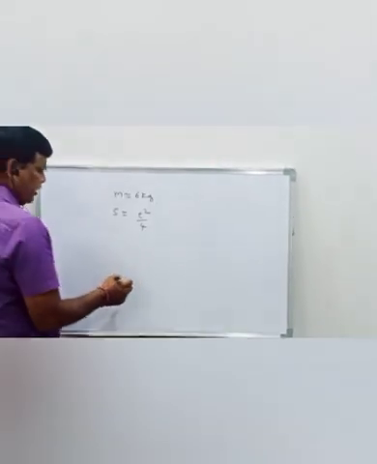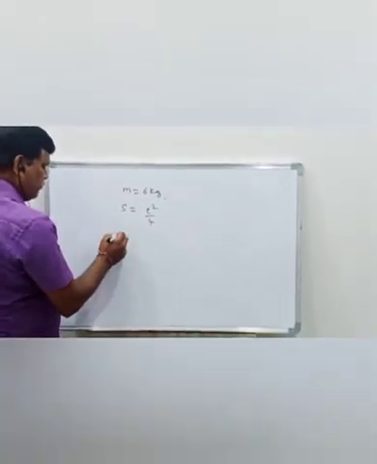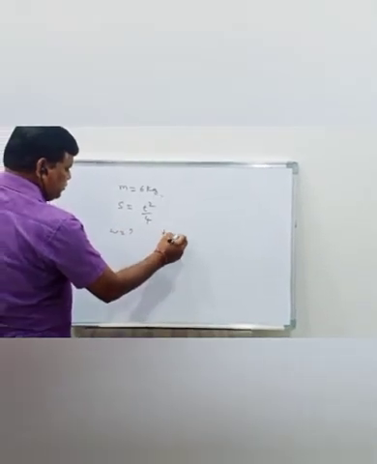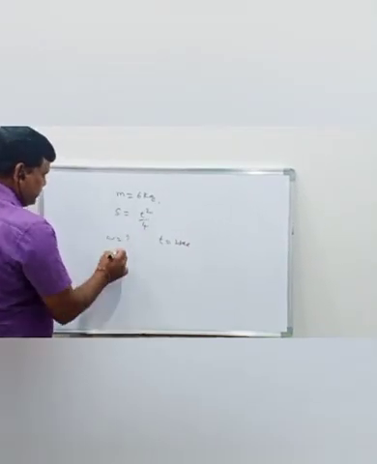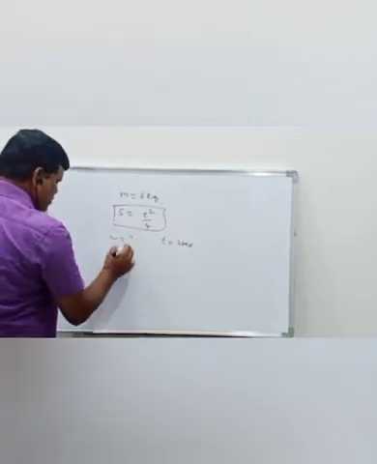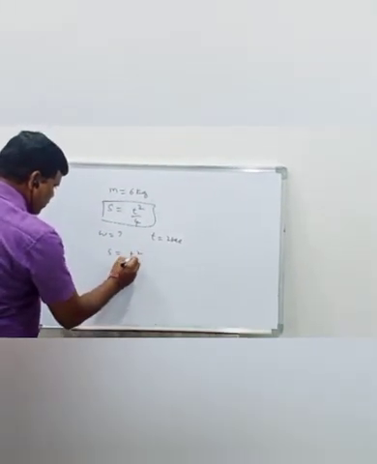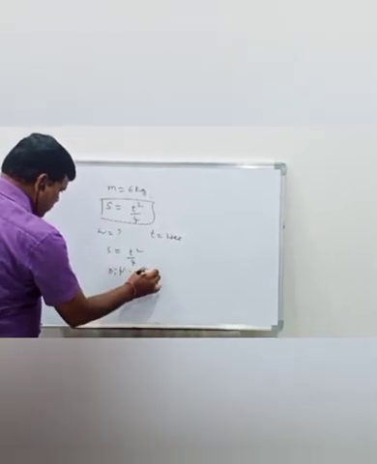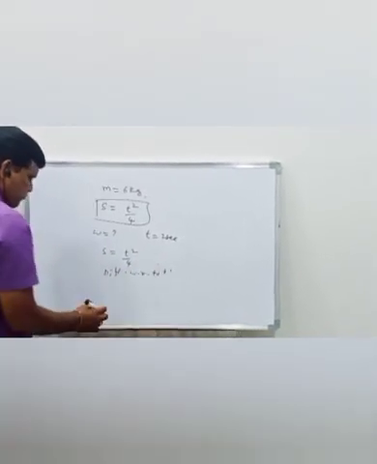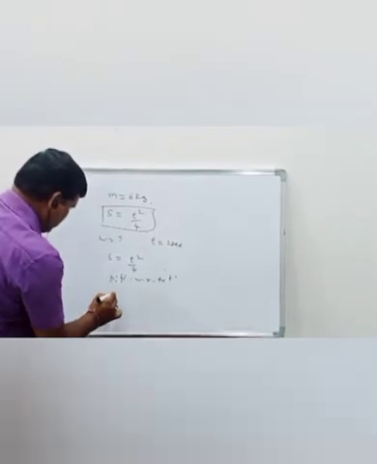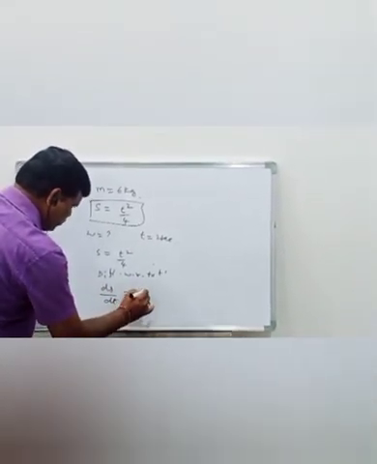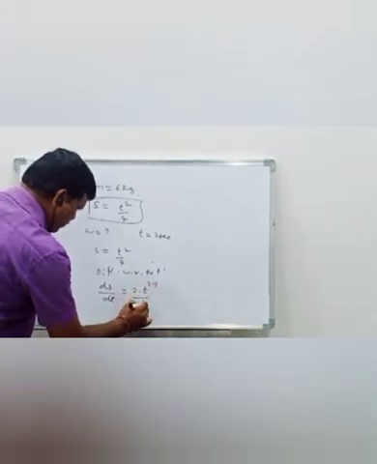Then we have to calculate the work done at t equal to 2 seconds. Differentiating the above equation with respect to time, we get ds by dt is equal to 2 into t to the power of 2 minus 1 by 4.